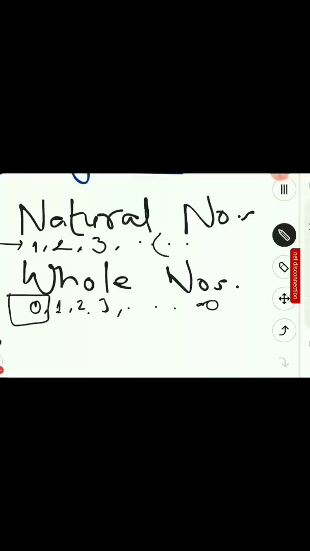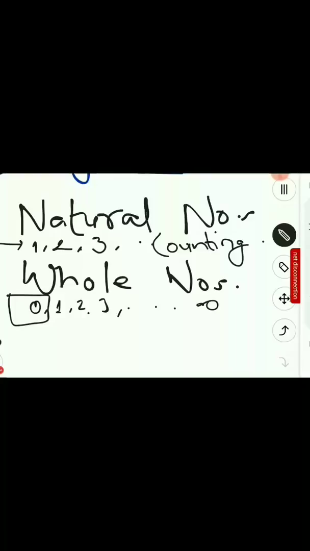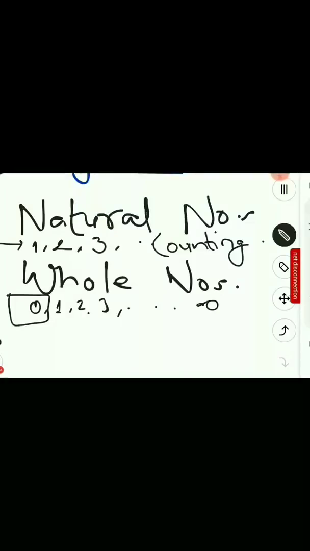Natural numbers are counting numbers. मतलब हम जहाँ से counting start करते हैं, we start our counting from 1. We don't say that there are 0 people. We say that there are 2 students. There is one student, right? We don't say there are 0 people or there are 0, 1, 2, 3. This is 0th person. This is first person, right? So counting numbers means natural numbers, and whole numbers start from 0, right? So the whole number set consists of all the natural numbers.